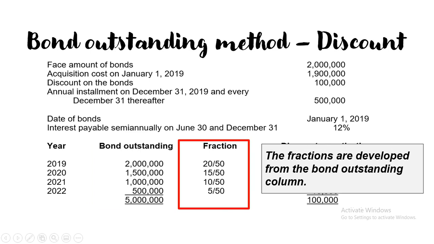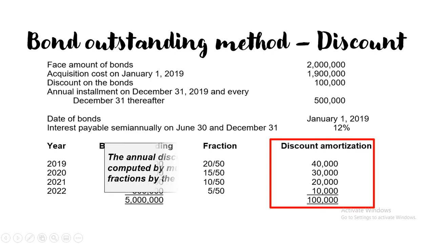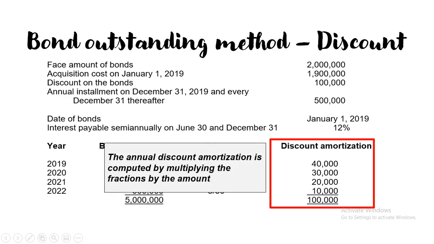So, first one is 2 million divided by 5 million or 20 divided by 50. Then, 15 divided by 50, 10 over 50, and 5 over 50. And the last one is yung discount amortization. So, this is the annual discount amortization computed by multiplying the fraction by the amount of the discount.